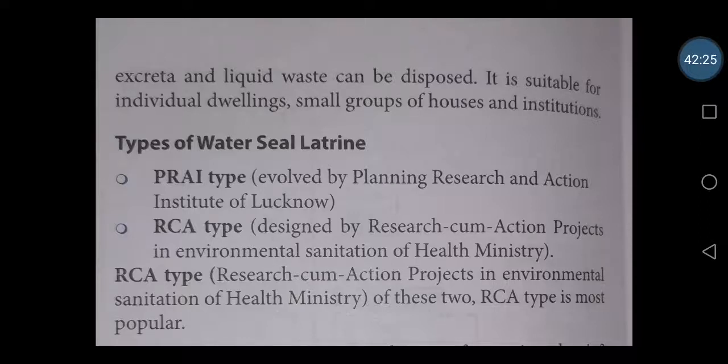The various types of water seal latrines are: one is PRAI type, next is RCA type. The name is just after who have made it. PRAI type means the Planning Research and Action Institute of Lucknow has made that model. The next model is designed by the Research Cum Action Project in Environmental Sanitation of the Ministry of Health, RCA type. The RCA type especially we use in our Indian system.